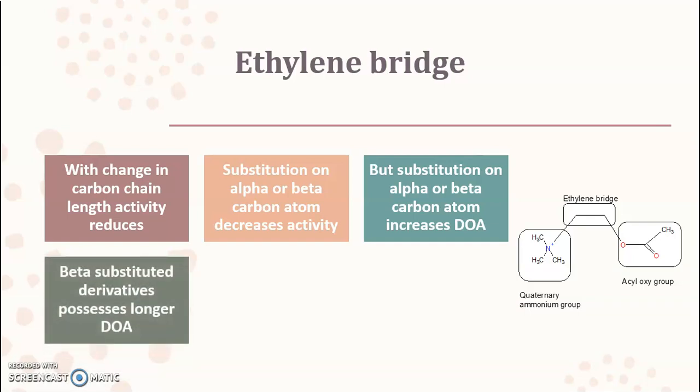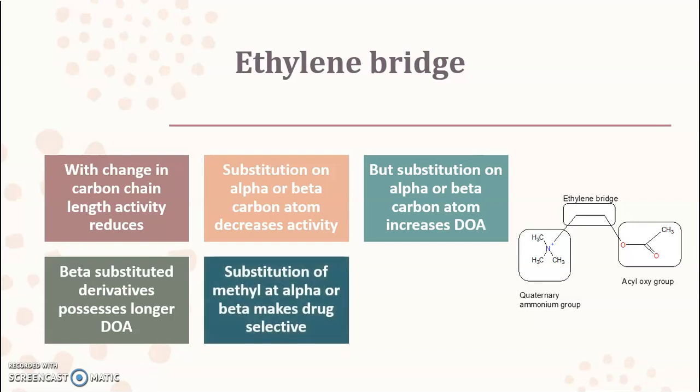Further, the beta substituted derivative possesses a longer duration of action as compared to the alpha substituted compounds. Then, substitution of a methyl at alpha or beta makes the drug selective. Means, as we know, there are two different types of cholinergic receptors: one is the muscarinic receptor and the other one is the nicotinic receptor. So due to the substitution of the methyl group either at the alpha position or beta position, drugs are becoming selective towards the nicotinic receptor as well as the muscarinic receptor.